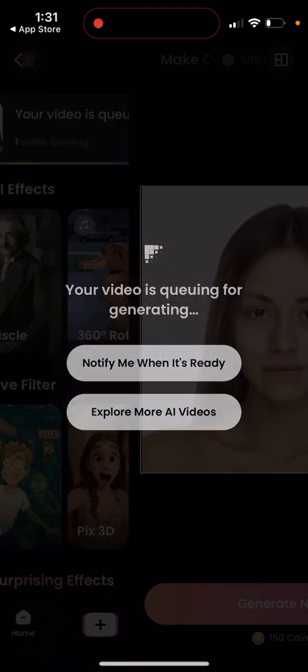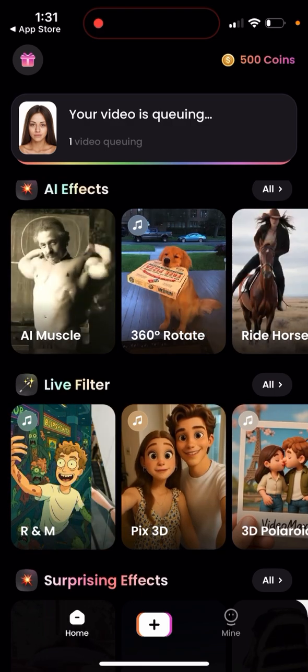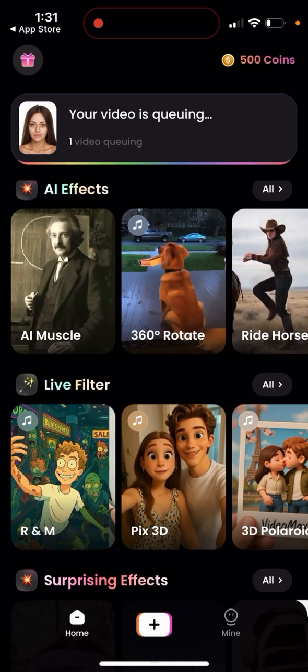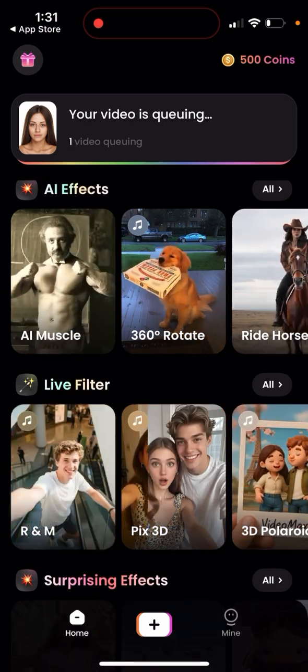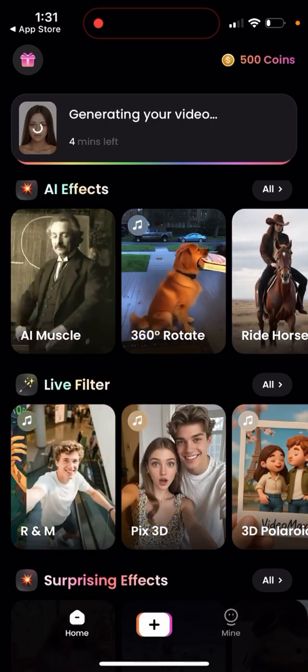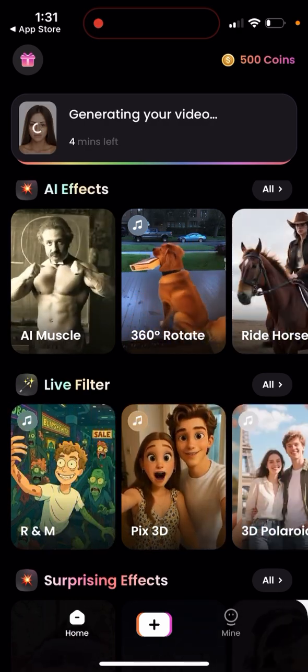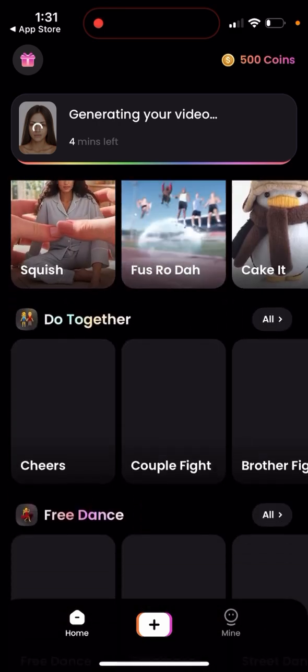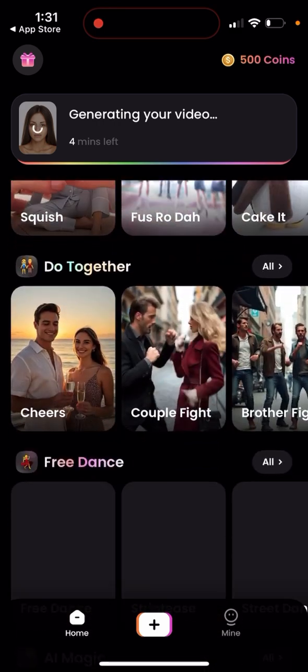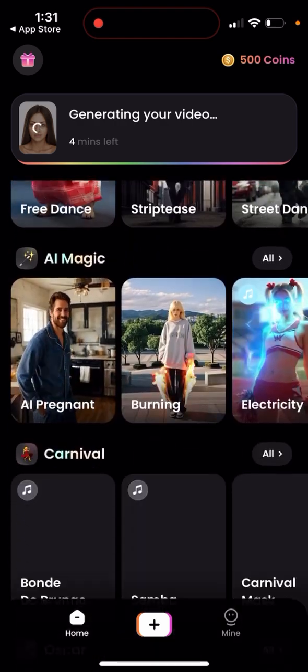And then you just need to wait for it. But as you can see, I can generate it because I had 650 coins from referrals. Unfortunately, I can't refer anymore because you can only do 6 referrals. But you can do all of these effects like surprising effects, do together, free dance, AI magic.